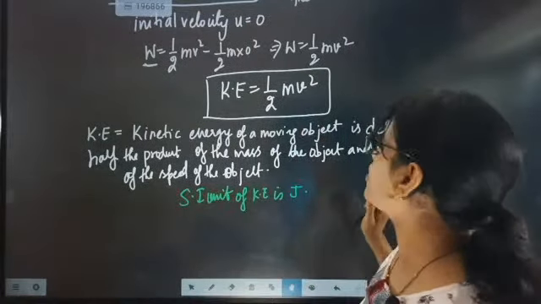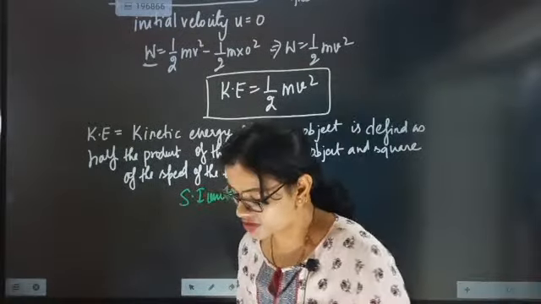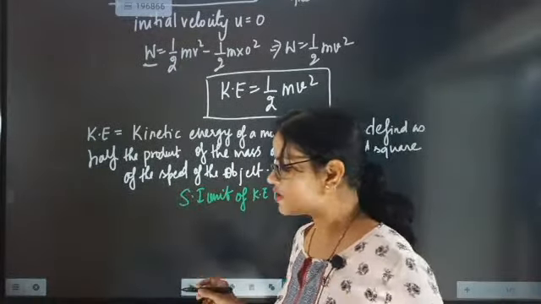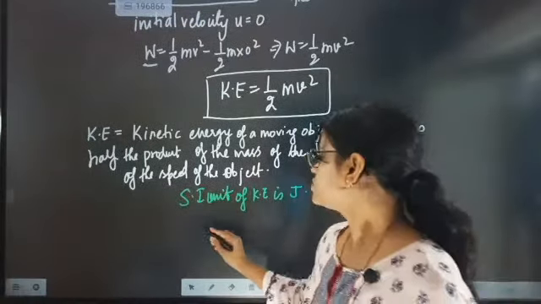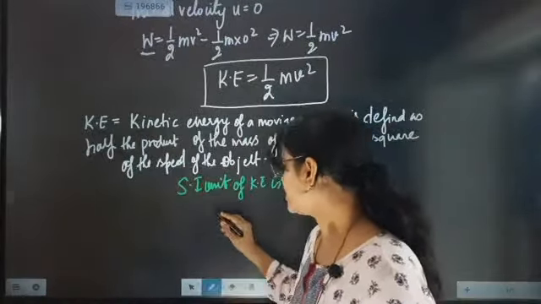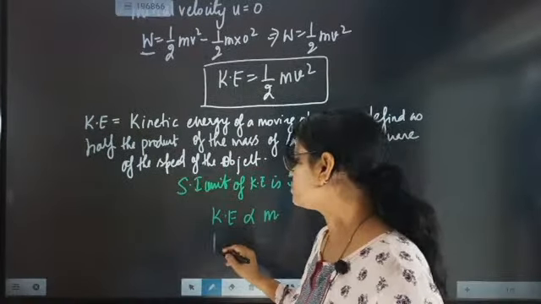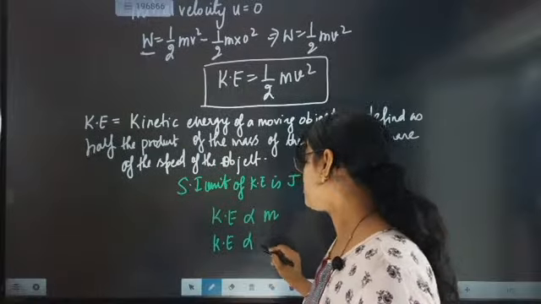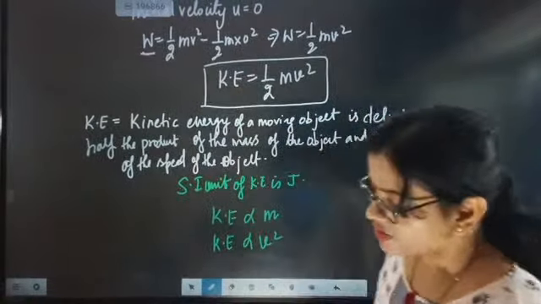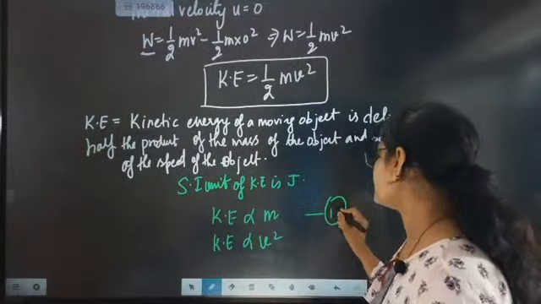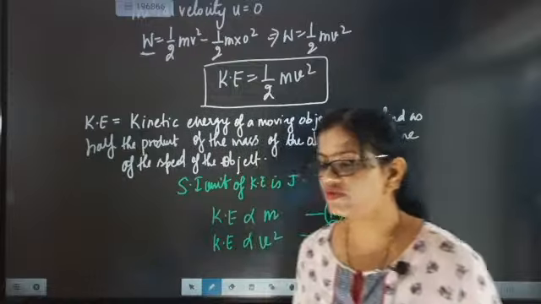Now look here. Kinetic energy of a moving body is defined as the product of mass of the object and square of the speed of the object. Now next is beta. Kinetic energy of a body is directly proportional to what? Kinetic energy of the body is directly proportional to mass, and directly proportional to square of the velocity. Kinetic energy, mass and square of the velocity.